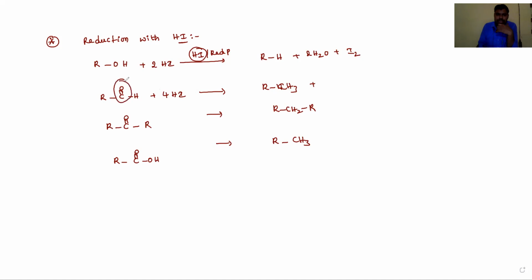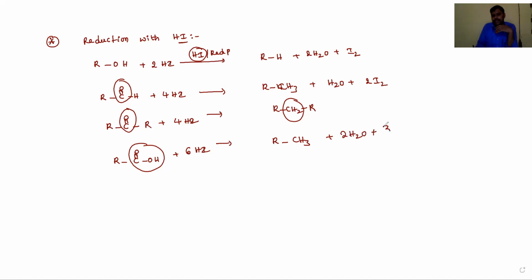The C double bond O group is converted into CH3, meaning the corresponding alkane, and the byproducts are water and iodine. And here also for HI, because the C double bond O group is converted into CH2 and COOH converted into alkanes, 6 moles of HI are required, and it is converted into CH3 plus 2H2O plus 3I2.